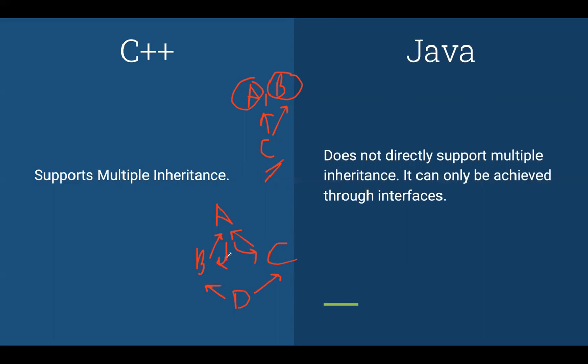So the features of A, all the data members, will come twice in D. This is a problem, and it is called the diamond problem. To overcome this, C++ provides features like virtual inheritance. To avoid this problem completely, Java does not directly support multiple inheritance.